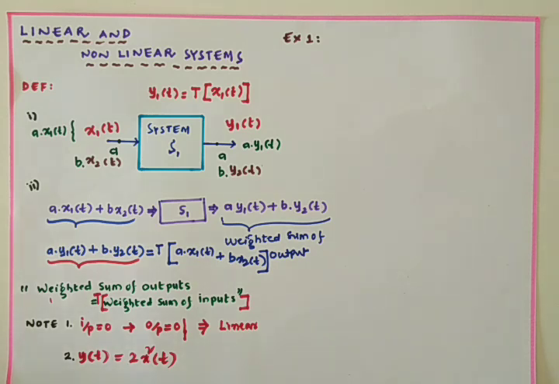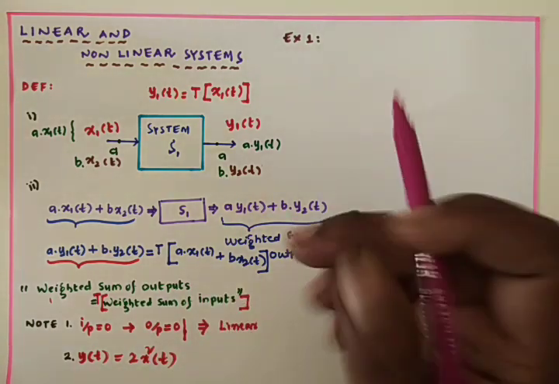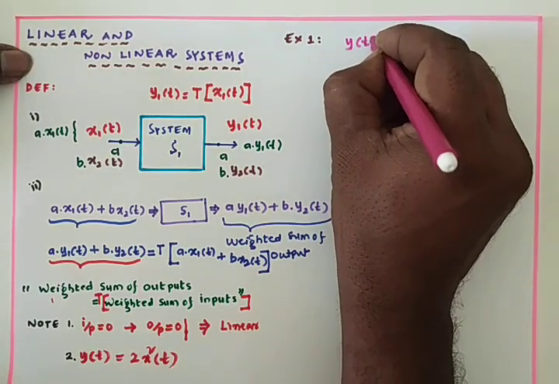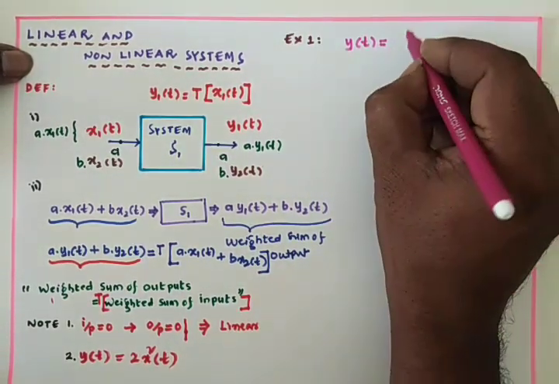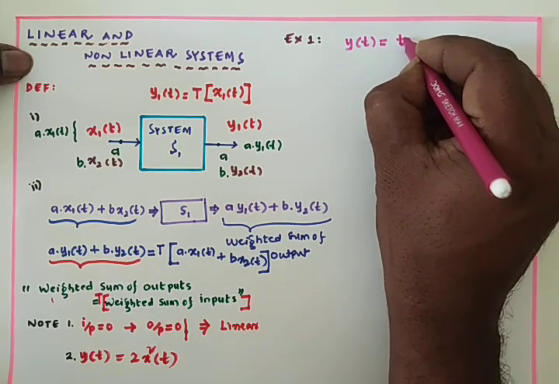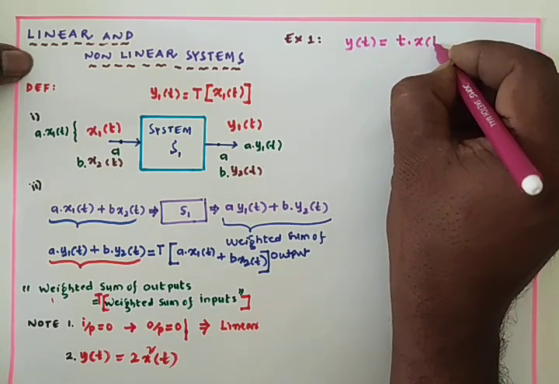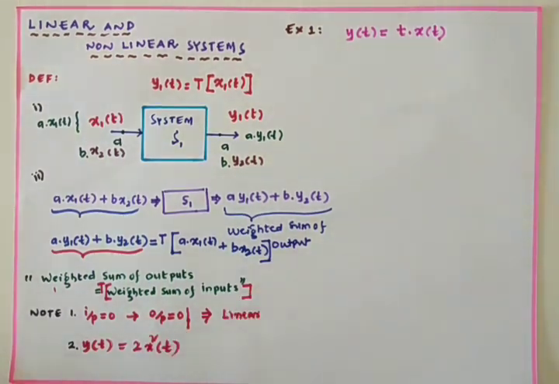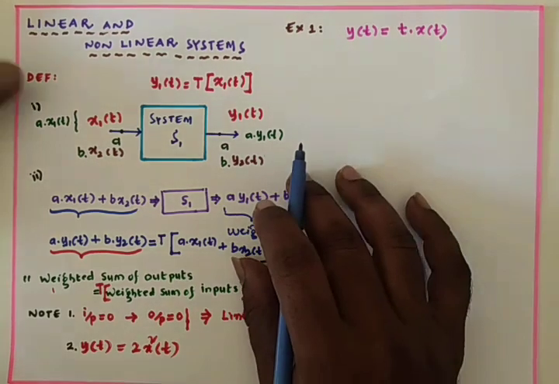Then I am going with the first example. The given expression is y of t equals t into x of t. This is the given output expression for a system. We have to test whether the given system is linear or not. First, let us try to draw the block diagram of the system.